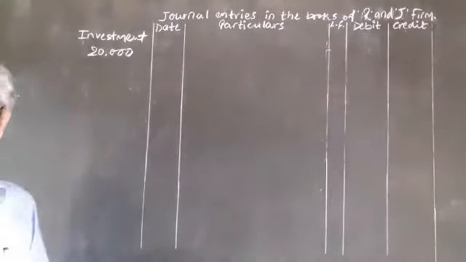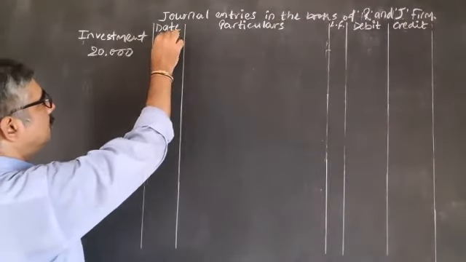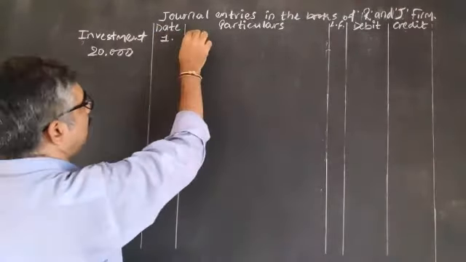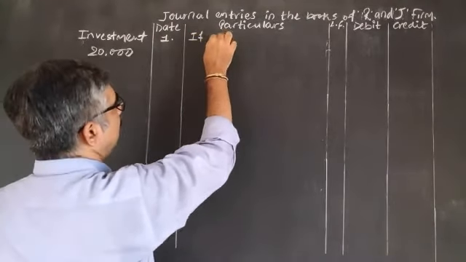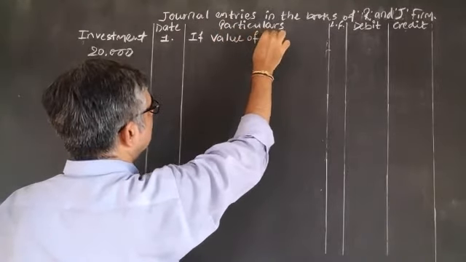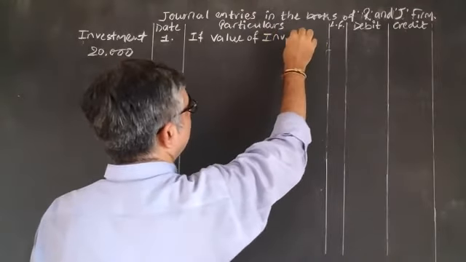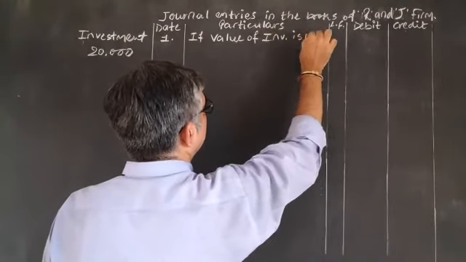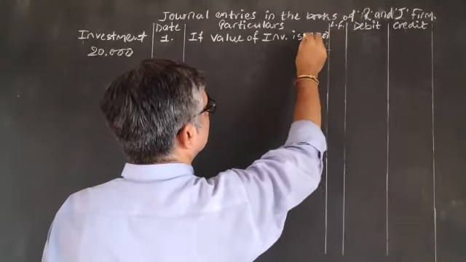Now what do they say in the first option? If the value of investment is 19,500. Okay?